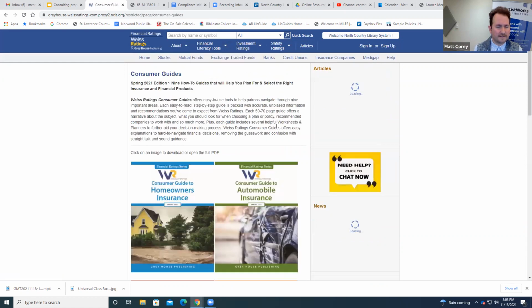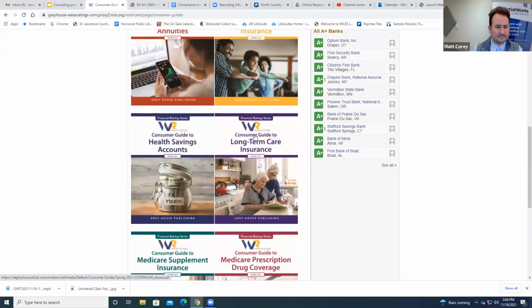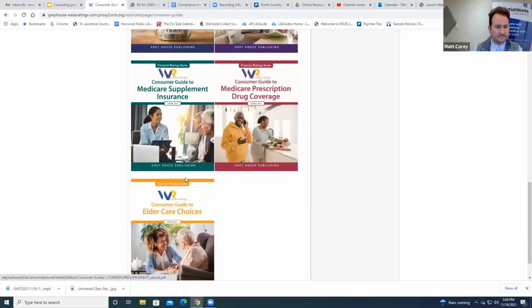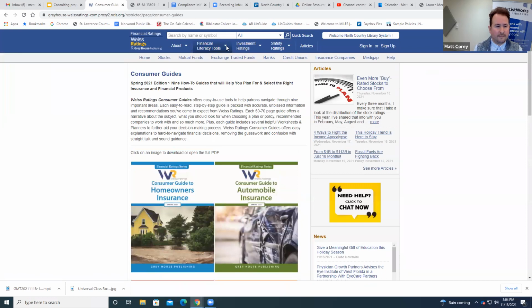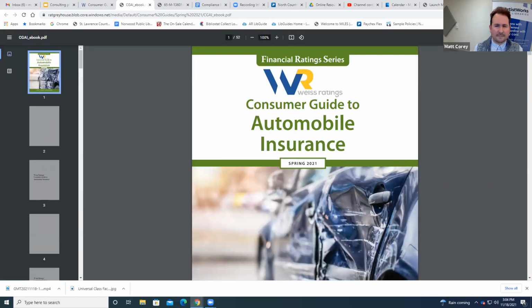Some consumer guides, automobile insurance, homeowners insurance. Pretty awesome stuff. And here I can just click on one and it's literally a PDF. When you open up a PDF, it might look a little bit different in your browser, but you should have some option to both download the PDF and print it.